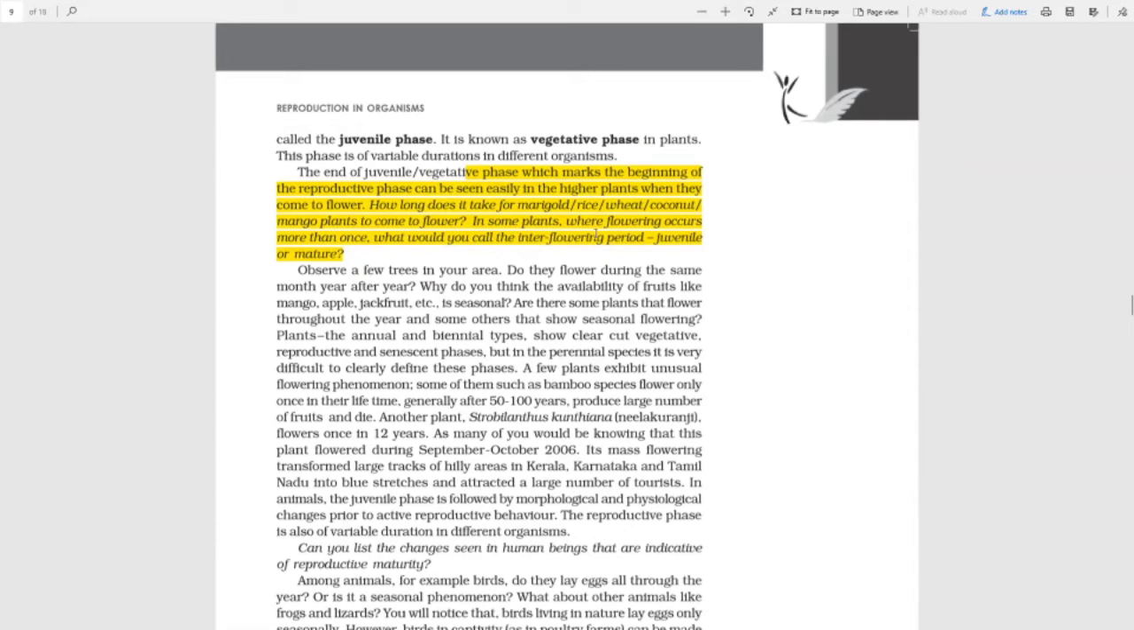So you would like to note the answer over here. In some plants where flowering occurs more than once, what would you call the interflowering period? It's juvenile, not mature. Okay.